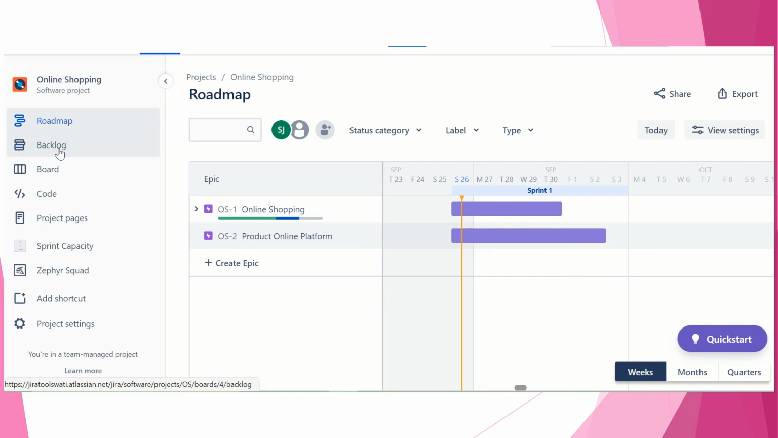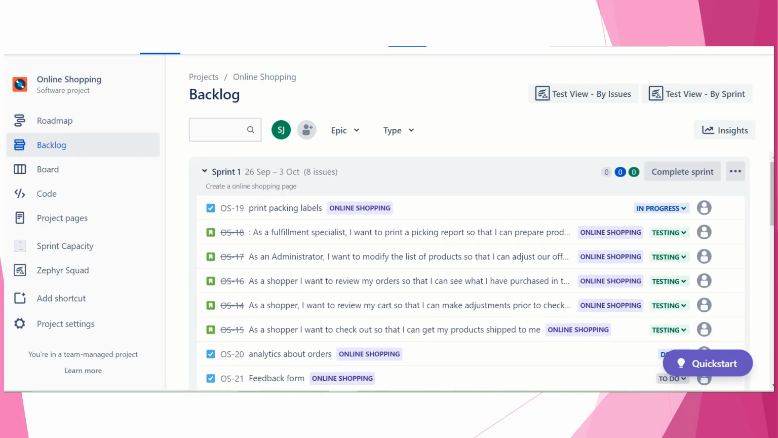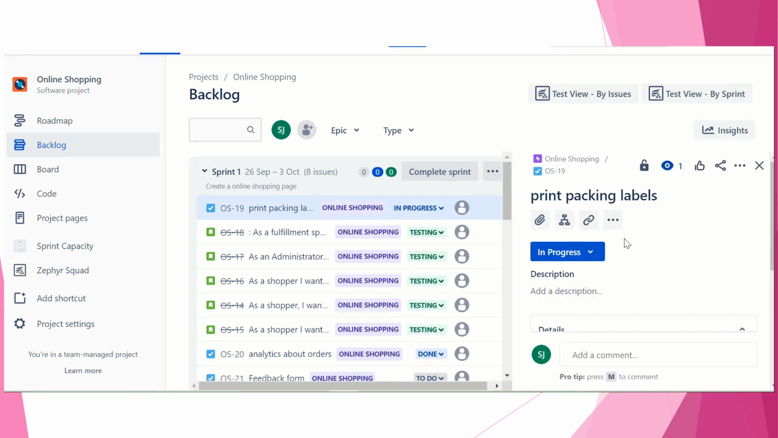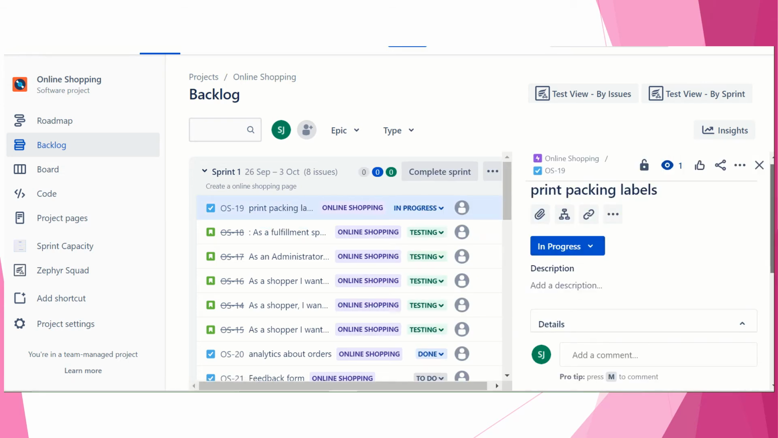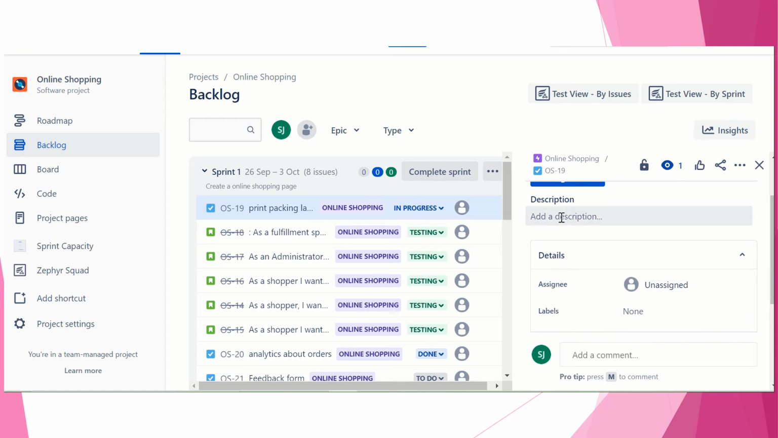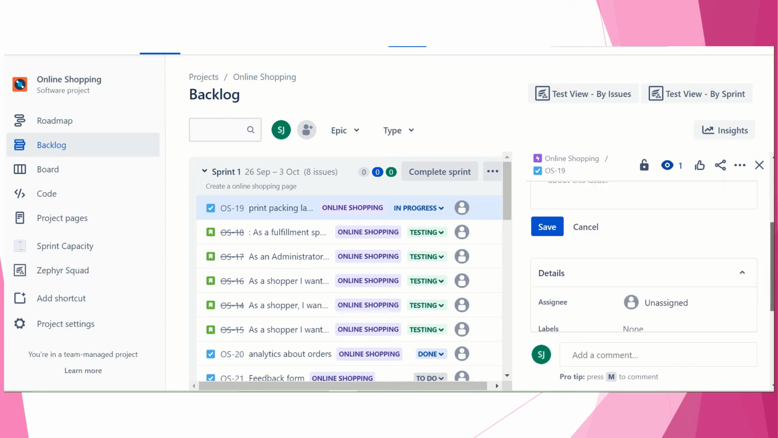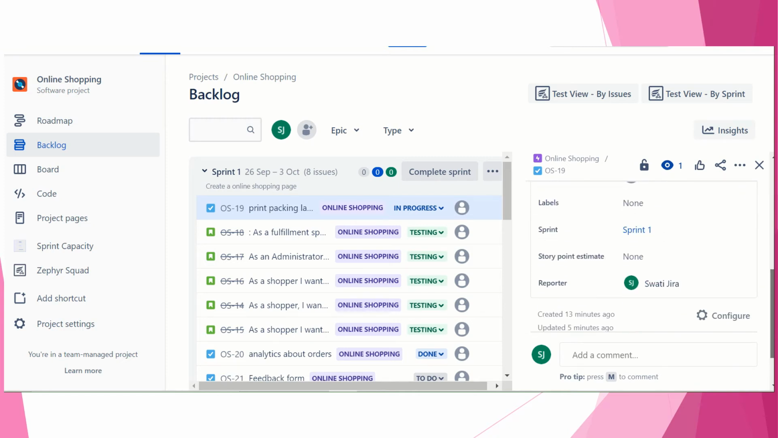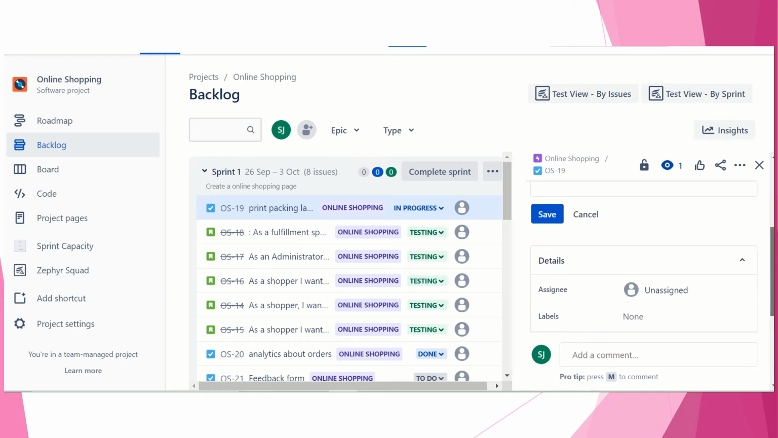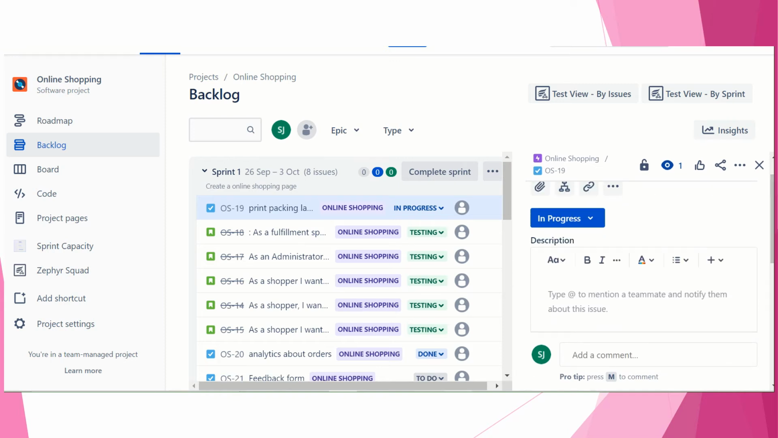Okay, so let's again come to the backlog and look into it. We will edit our task and user story. Top of the backlog, bottom of the backlog, it will view like that. So let's edit it. It is in progress. You can give the description, the acceptance criteria, the assignee, label, story point estimation. If you have any comment, you can give it like this.